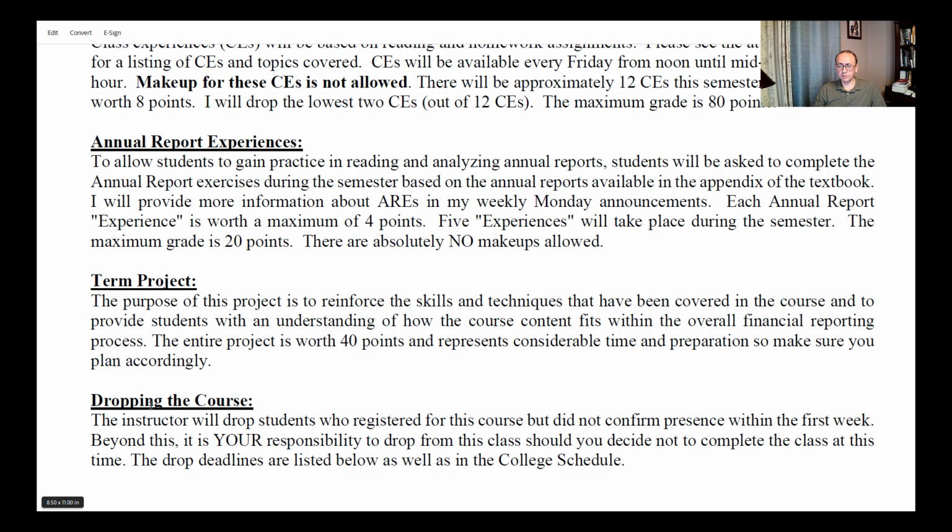It's also on Cengage now, very similar to the homework assignment. So it's technically very similar to the homework. The only thing is, it's a larger problem. It's a comprehensive kind of problem that you have to work on, and it takes a little bit of time to work on. And this, of course, is worth 40 points. Please don't leave it till the last minute, and please don't ignore it, because again, it's a significant part of your total grade. It's about 8% of your total grade, and it makes a big difference, and I think it's easy points to earn.